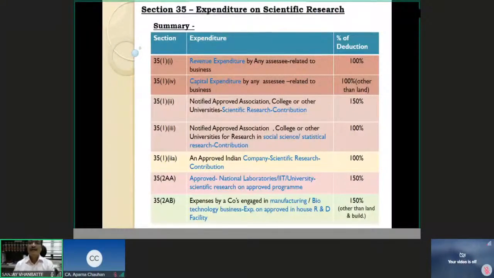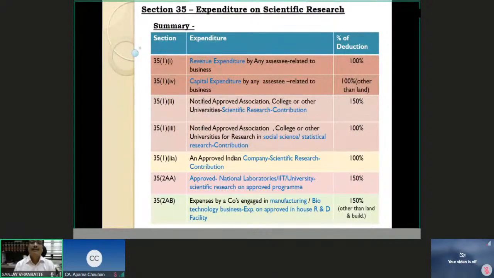First is that I'm any SSE, meaning I'm earning income from business or profession. I'm not necessarily a company or any other form of organization. I'm any SSE having income from business or profession, and I incur any revenue expenditure or any capital expenditure other than on land, on scientific research which is related to my business.